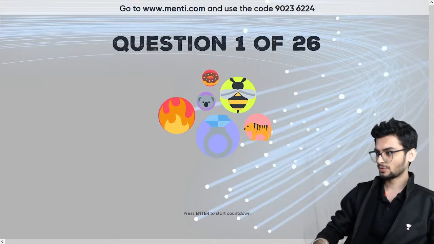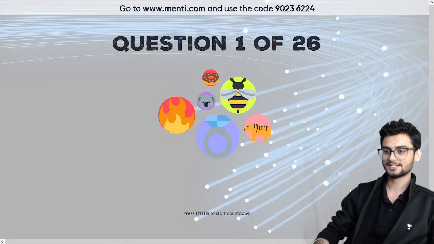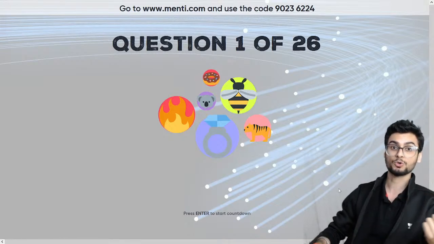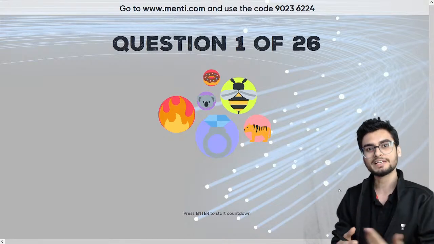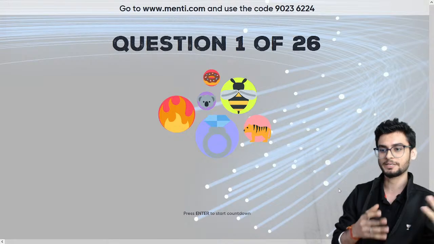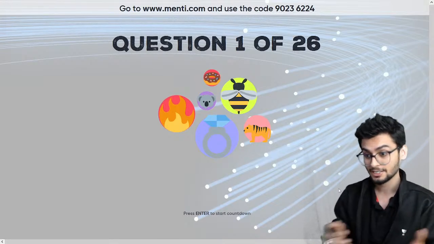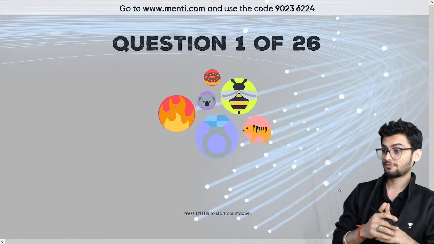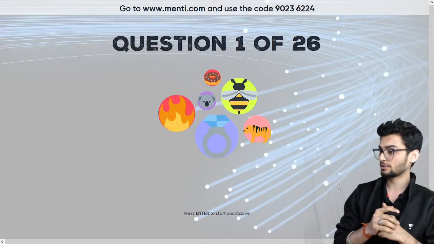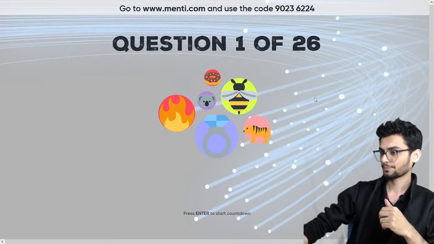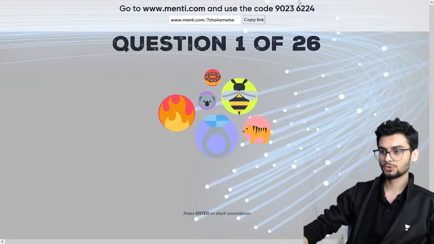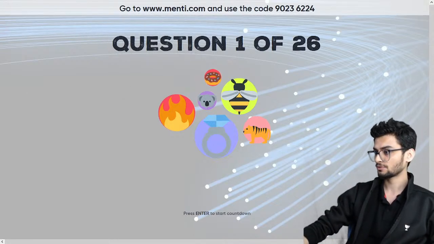We'll be starting with the quiz in probably 2 minutes. 2 minutes का वेट करते हैं, उसके बाद हम लोग जल्दी से स्टार्ट करेंगे. There are around 27 questions. ज़्यादा questions नहीं है, but हमारा जितना भी अभी तक सिलेबस कंप्लीट हुआ है हम लोगों ने approximately 60 to 70% थ्योरी कवर कर लिया है from the chapter of DBMS. So now you might be thinking कि आपने अगर प्रिपरेशन किया है आपने कहाँ से किया है, depends. But for now I have covered 60 to 70% of the theory. All right, you can join the quiz using this code 90236224.